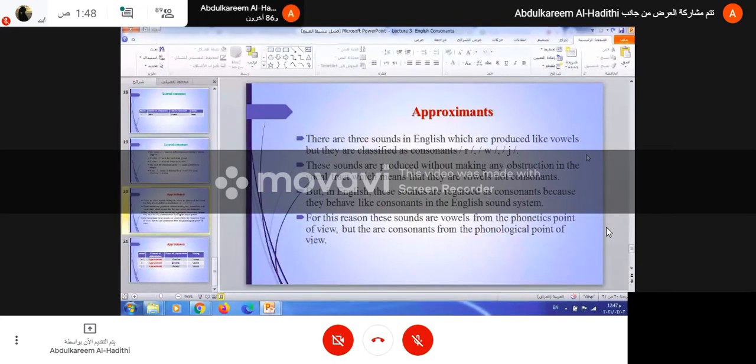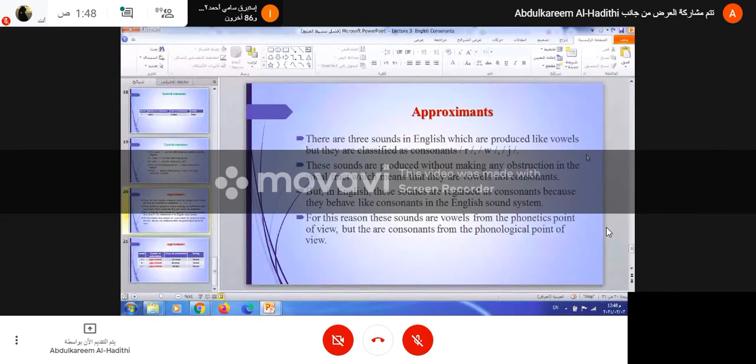Now, one of the rules in the English sound system, in English phonology, we have a rule which states that the vowel sound cannot be followed by a vowel sound.